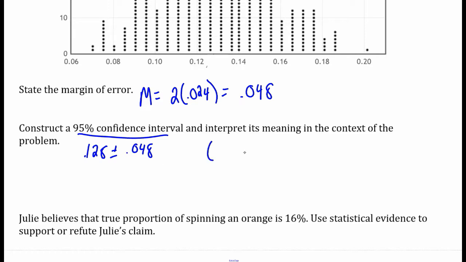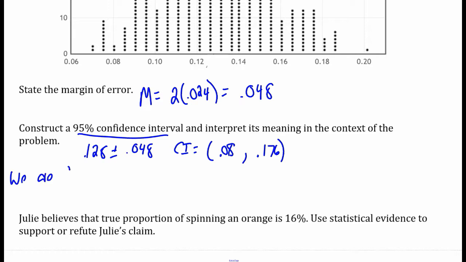My interval, first let's subtract to get our lower bound. That gives me 0.08, 8% to 0.176, or 17.6%. What does that confidence interval mean? That's my confidence interval there, from 0.08 to 0.176.